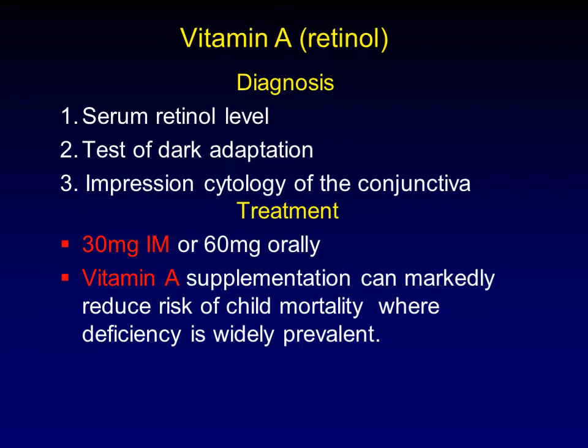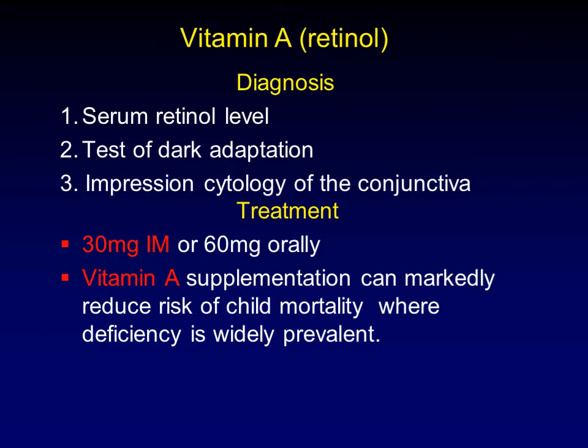It shows a decrease in the mucus-secreting cells, and this is also done by the ophthalmologist, which indicates presence of vitamin A deficiency.